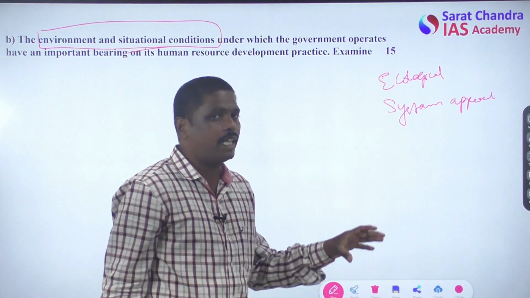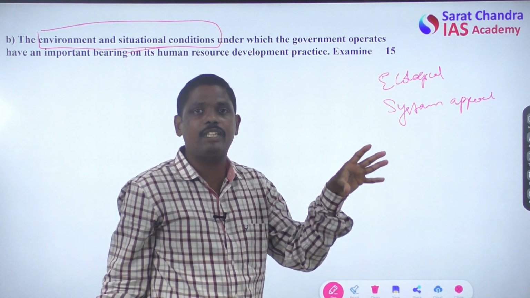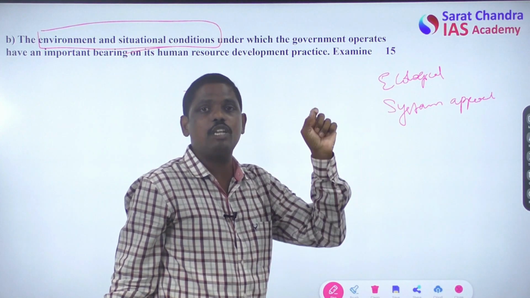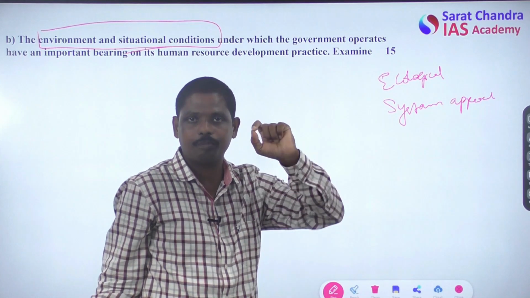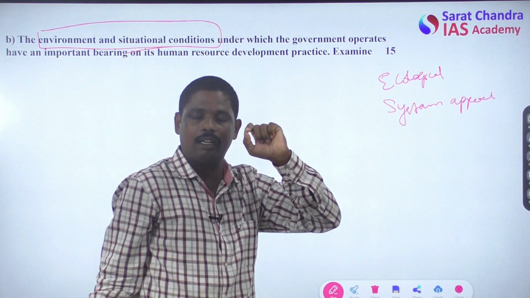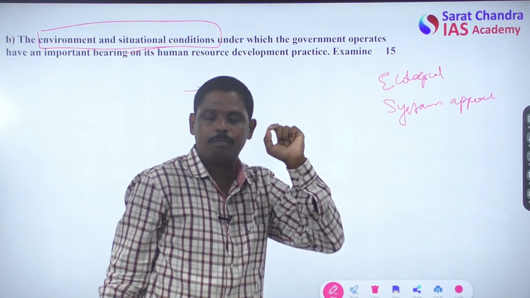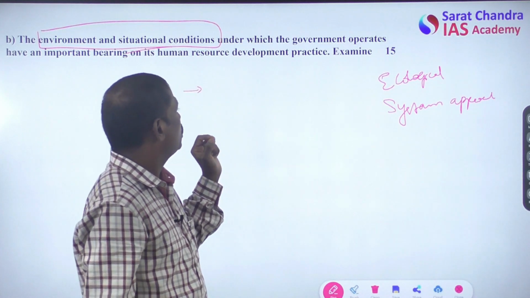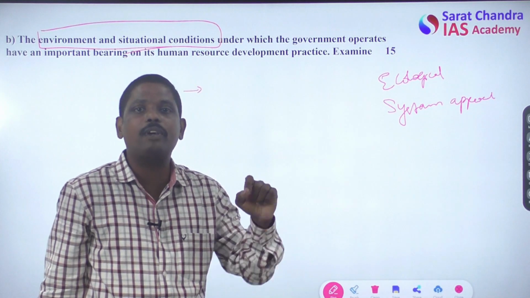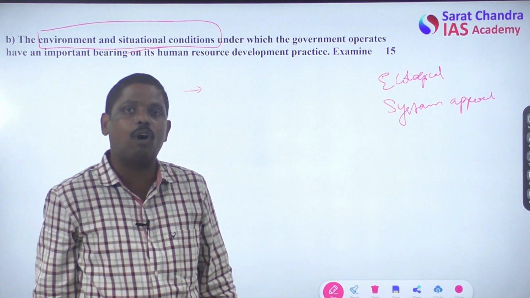So the ecology, the environment within which the government is placed, has an important role in shaping human resource development and human resource practices. It depends upon the environment in which the government is placed.